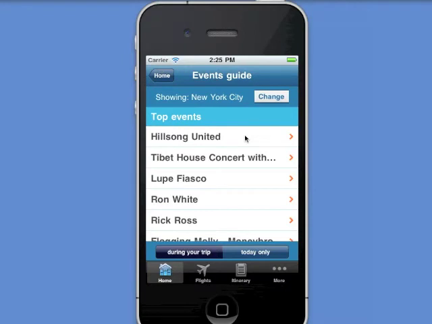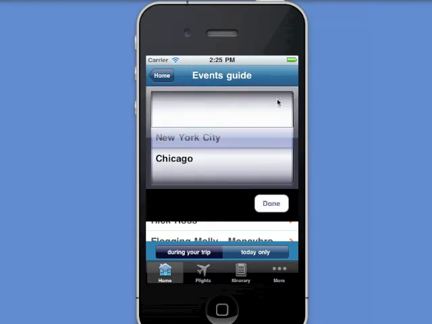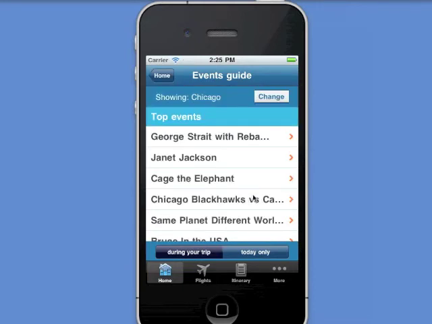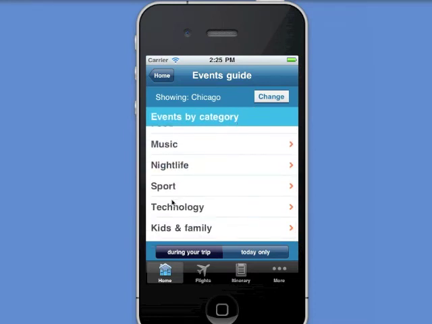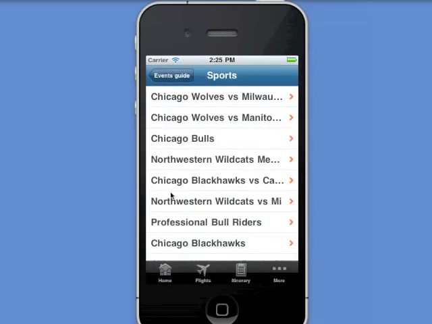But let's say I want to find something to do when I'm in Chicago. Again, I could just change my destination and have a look at my Chicago events guide. And let's say I'm interested in going to a sports event. So we can open up the sports events in Chicago that are on during my trip. Again, everything's filtered just to show me things that are relevant for my journey.